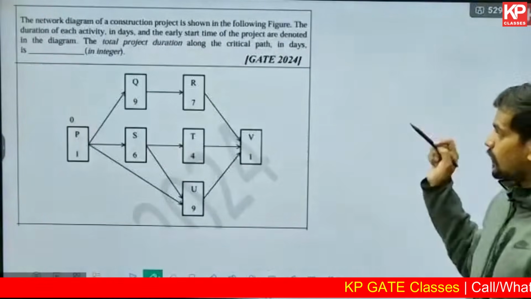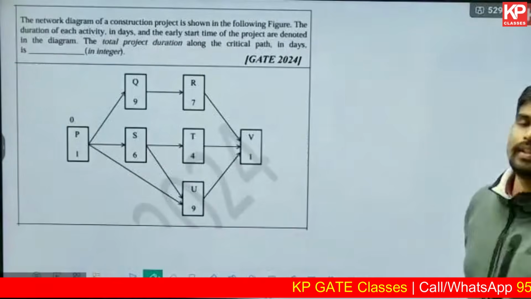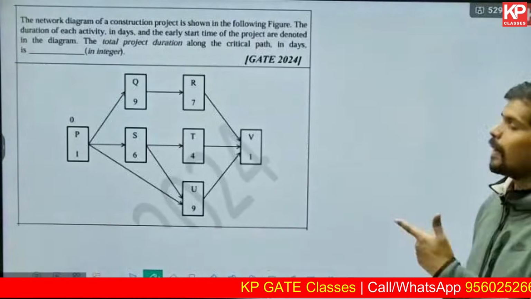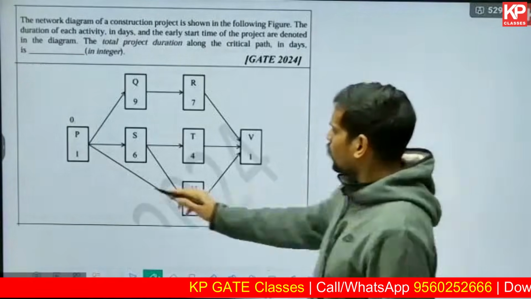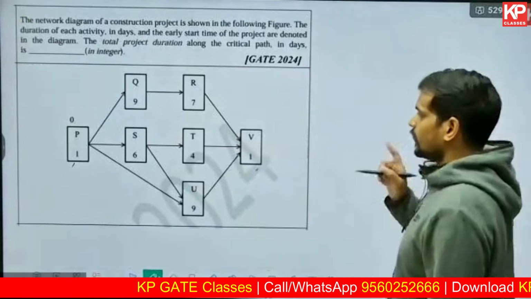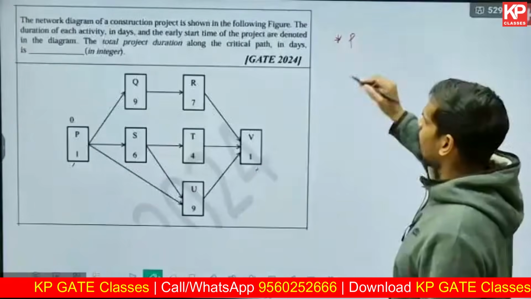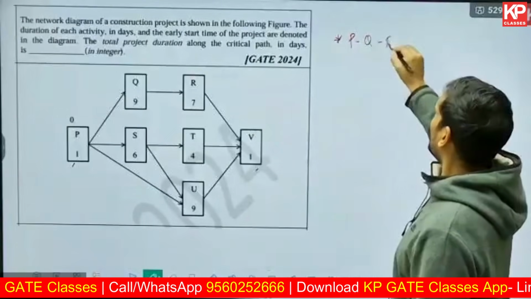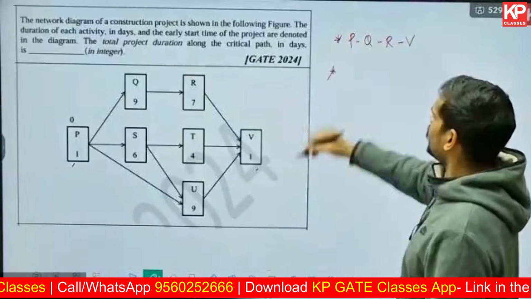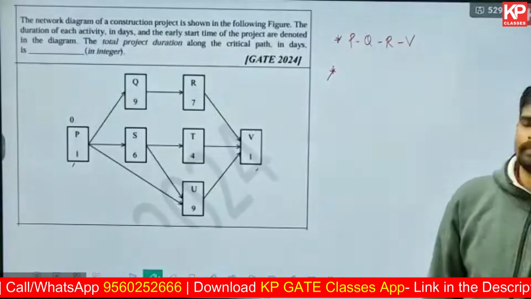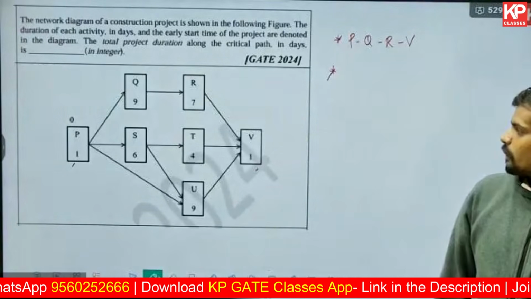So this particular one, let us solve it in the method which we just discussed, listing the paths and identifying the longest path. From starting till ending, tell me the continuous paths. I'll just help you by writing the first path. One is P, Q, R, V. Tell me the other paths which you have in this network other than PQRV.